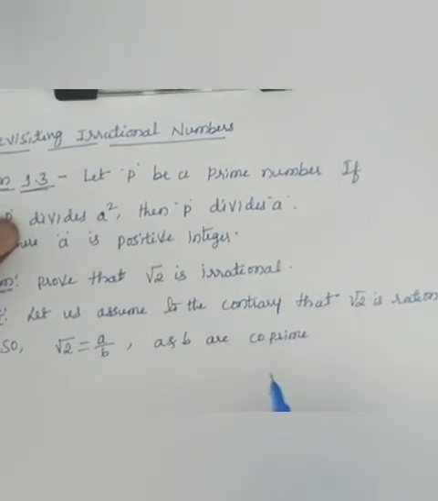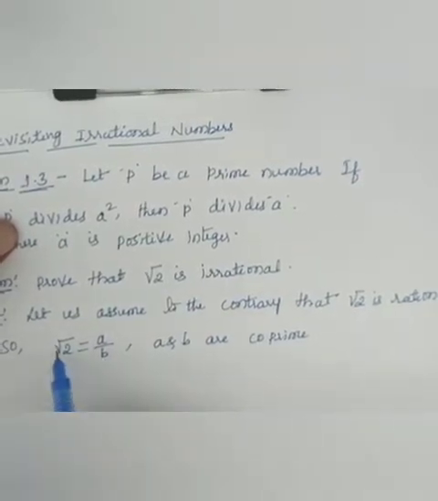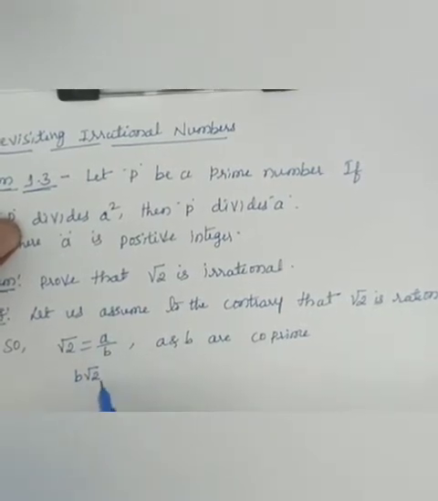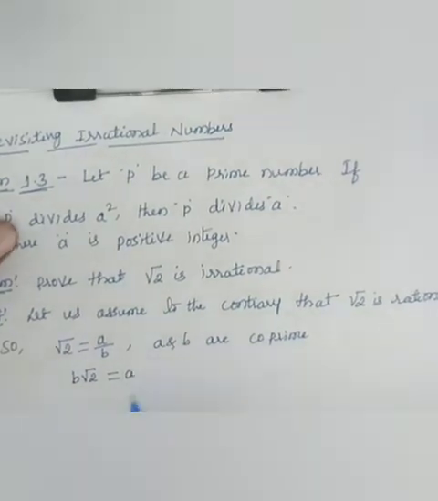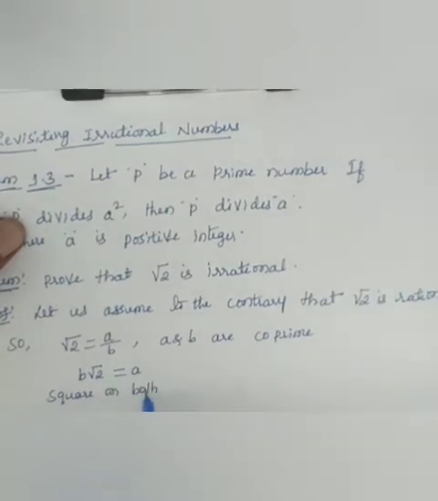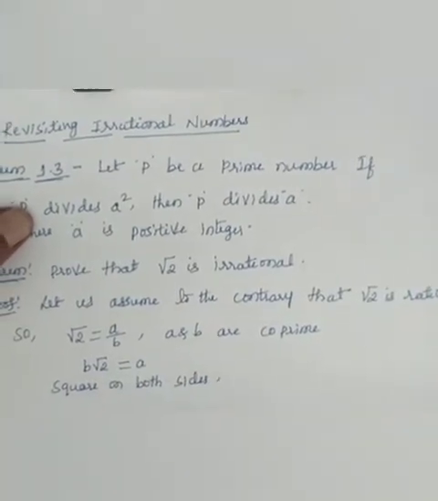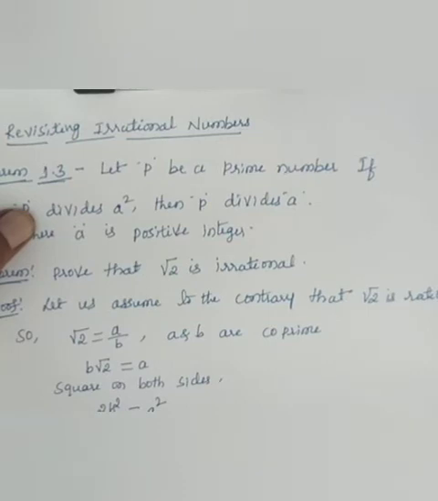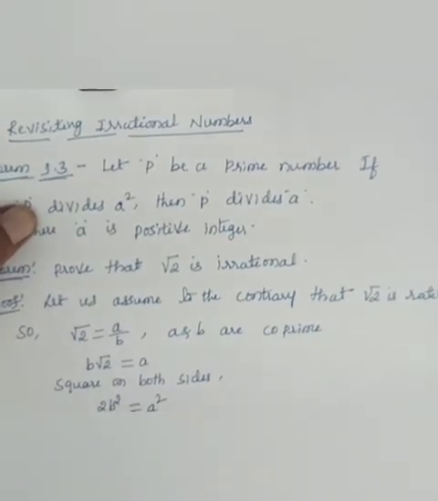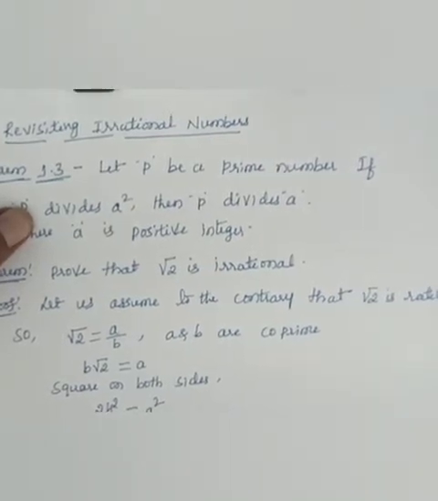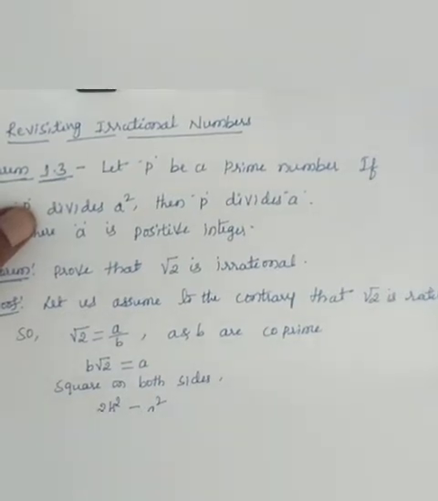Co-prime numbers are nothing but numbers whose highest common factor must be 1 only. Now transpose this b to the LHS, that gives us b root 2, and transposing to the RHS, b into root 2 is equal to a. Now square on both sides. We get 2b square is equal to a square. Now b square is equal to a square divided by 2, or we can write as it is. We say this is equation number 1.